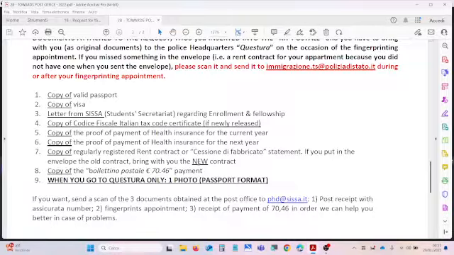It's mandatory to enter other information about your bank account, the money that you have in your bank account, or how you will maintain yourself when you are in Italy, because they check if you have the money to live in Italy.